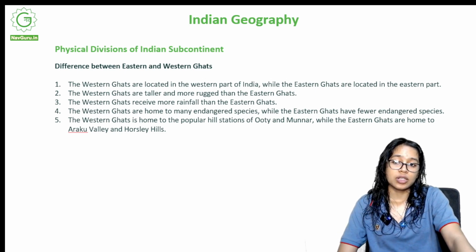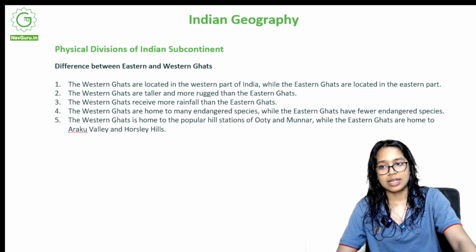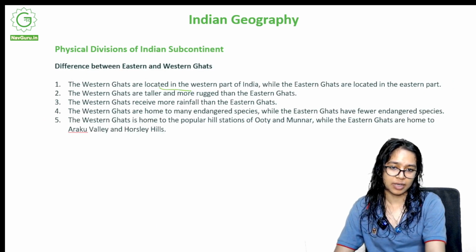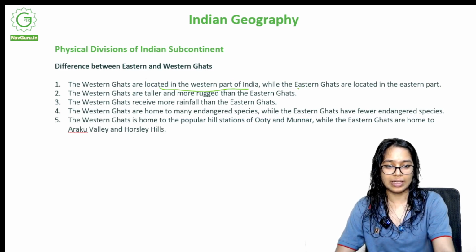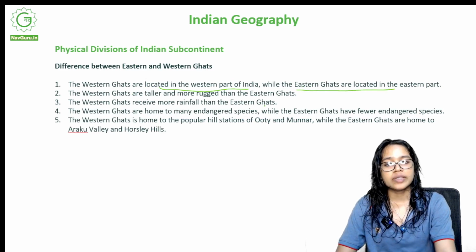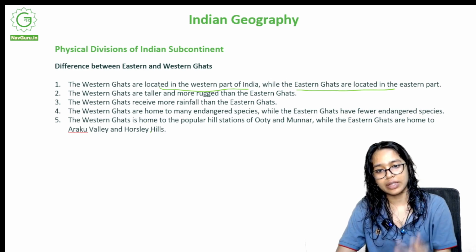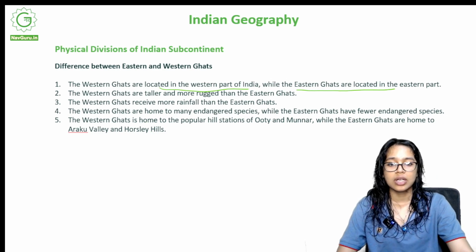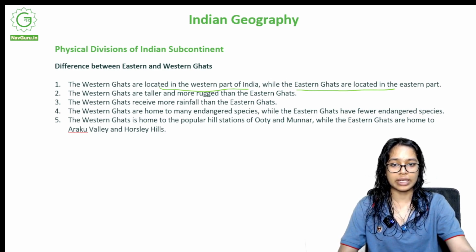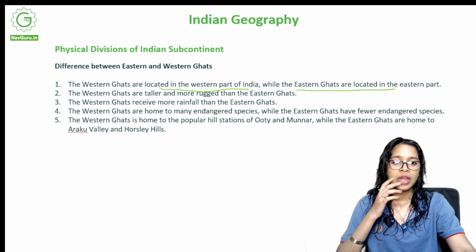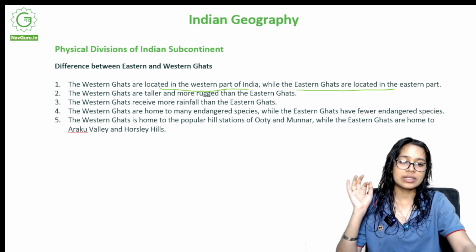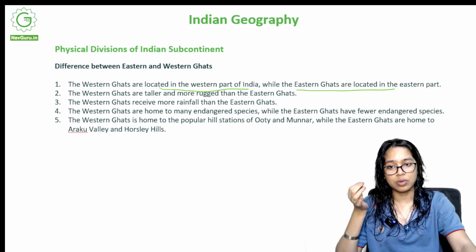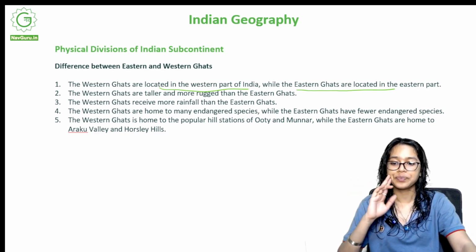Physical divisions of the Indian subcontinent, difference between the Eastern and Western Ghats, as in the same thing, coastal plains. So the Western Ghats are located in the western part of India, of course, as the name suggests, while the Eastern Ghats are located in the eastern part. The Western Ghats are taller and more rugged than the Eastern Ghats. The Western Ghats receive more rainfall than the Eastern Ghats. The Western Ghats are home to endangered species, while the Eastern Ghats have fewer endangered species. The Western Ghats are home to the popular hill stations of Ooty and Munnar, while the Eastern Ghats are home to Araku Valley and Horsley Hills.